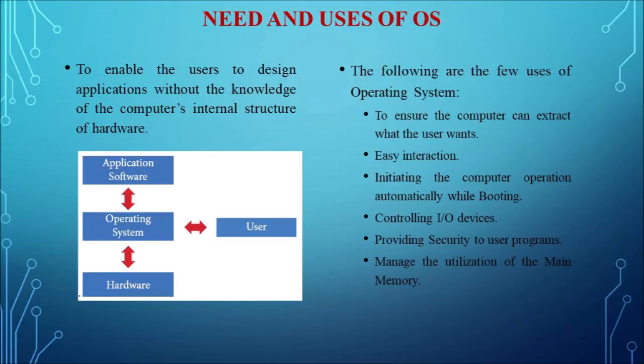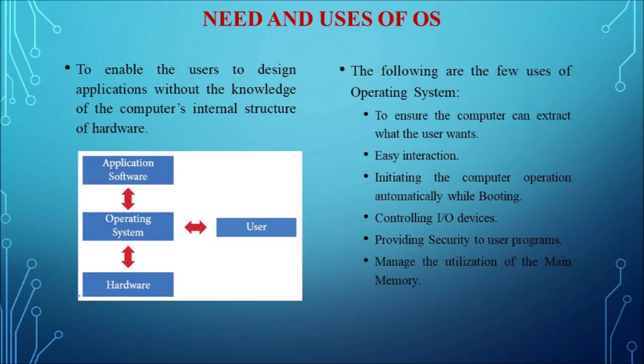The next one is the uses of operating system. There are so many uses, so let us see what all the uses of operating system are. First, to ensure the computer can be used to do exactly what the user wants.